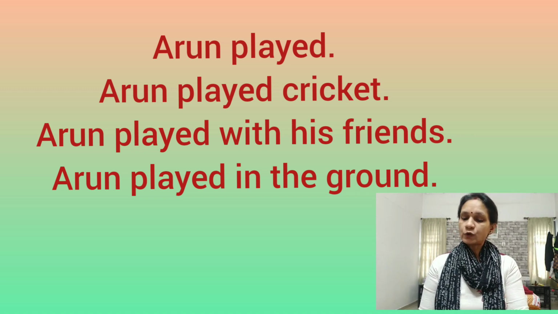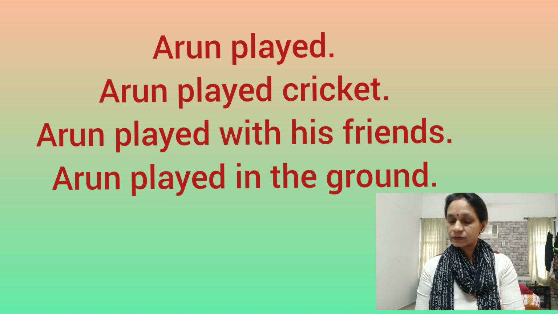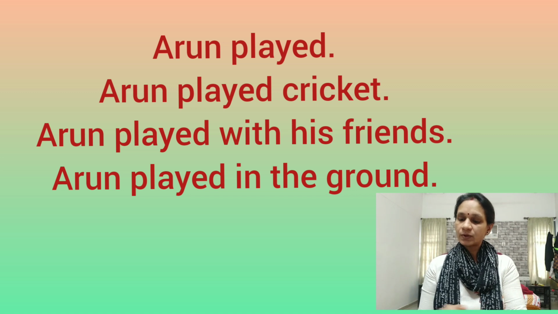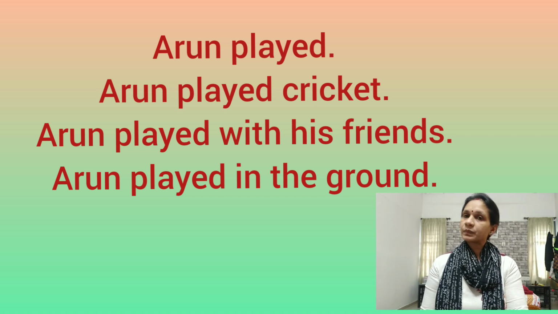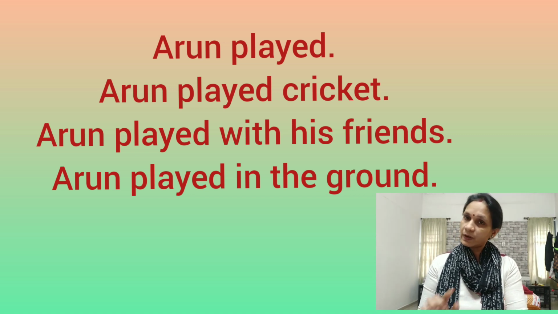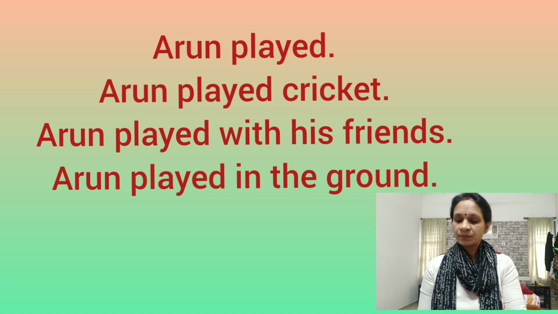Third one, Arun played with his friends. Arun is the subject, played is a verb, with his friends is the complement. Last one, fourth sentence in this pattern, Arun played in the ground. Arun is the subject, played is the verb, in the ground is the adverbial.